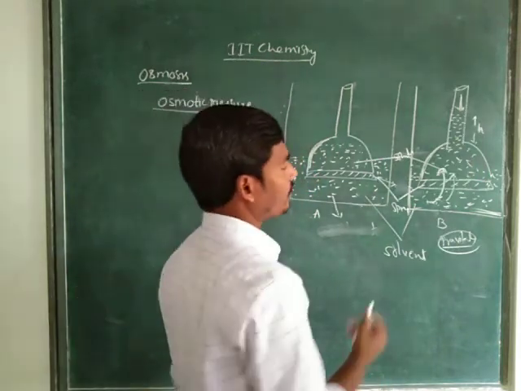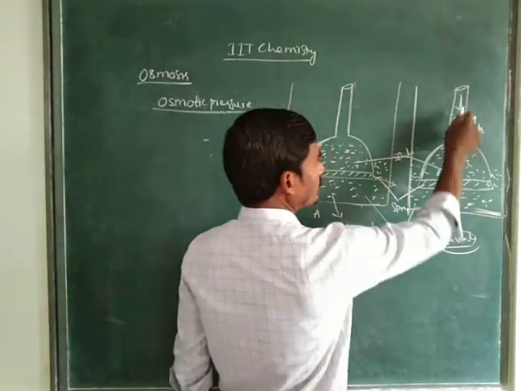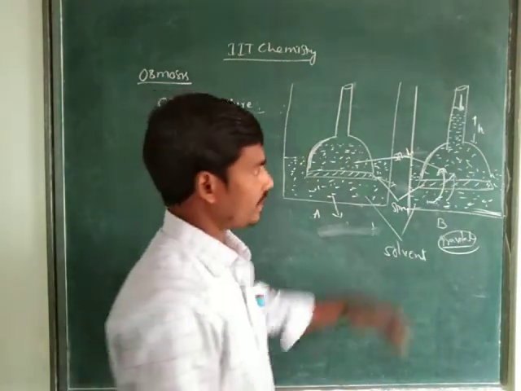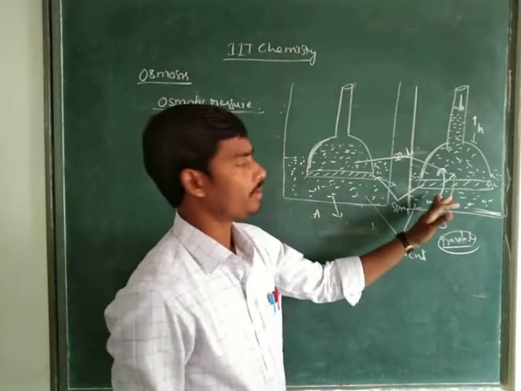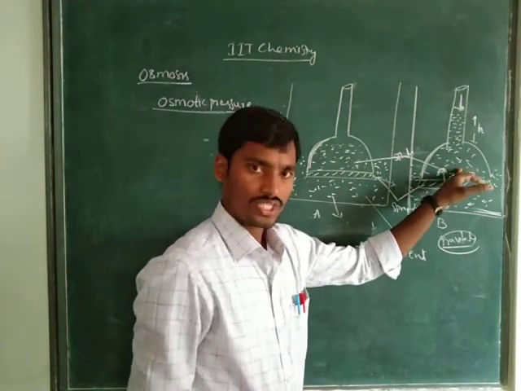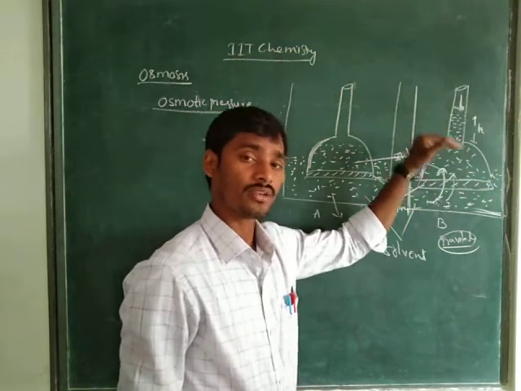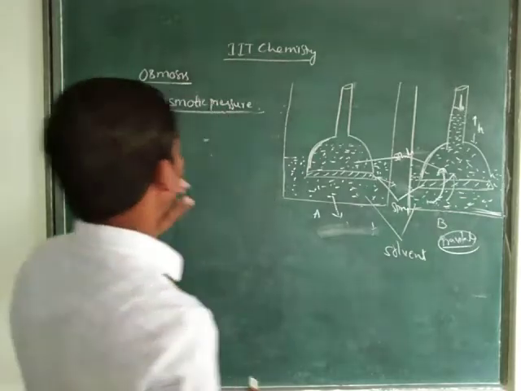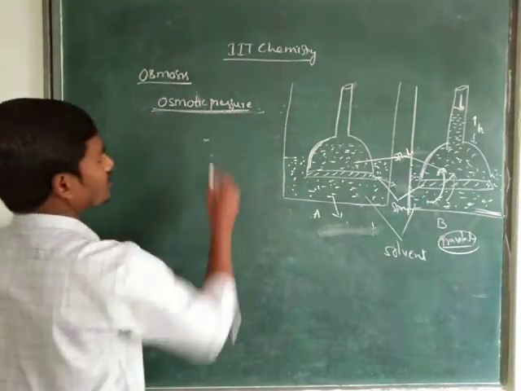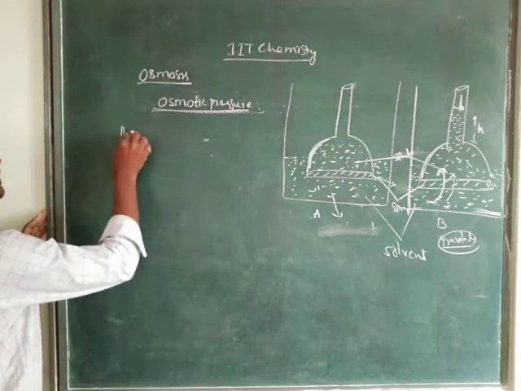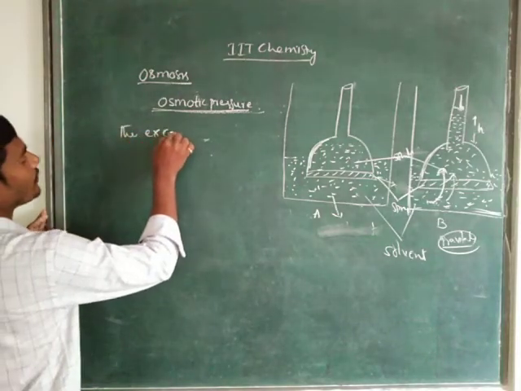That means we need to apply some excess amount of pressure to stop the flow of solvent molecules into the solution. That is the excess amount of pressure we have applied here. That is the pressure we have to consider as osmotic pressure. See here, what is the definition here? The excess amount of